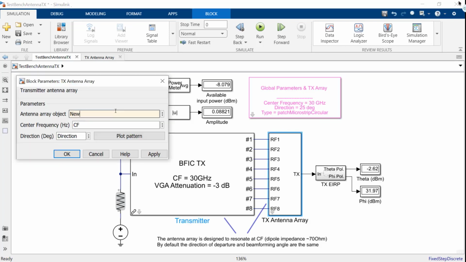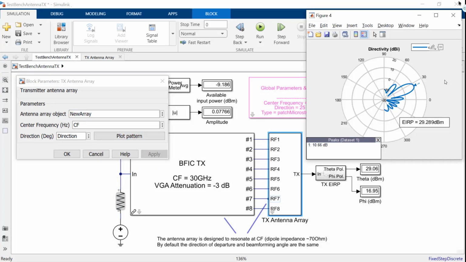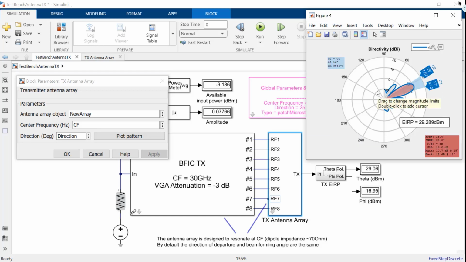So now we use the new array object in our antenna block, and then we can recompute the pattern with updated directivity, EIRP, and antenna metrics. So you see how rapidly you can design a new array, or you can try out different configurations, including always the polarization effects.